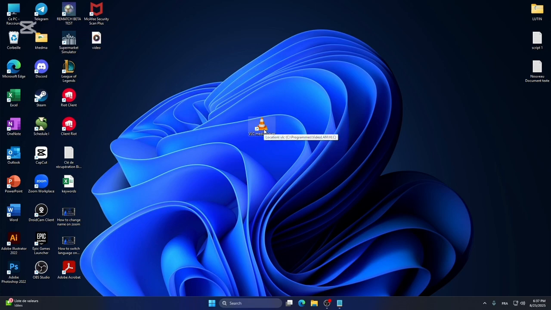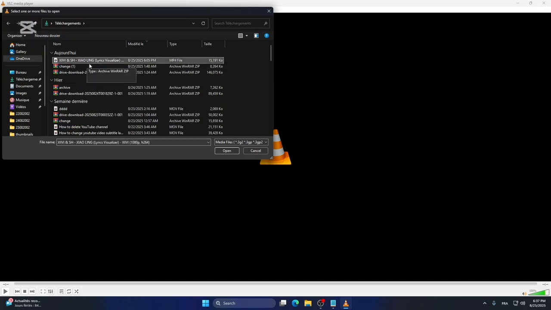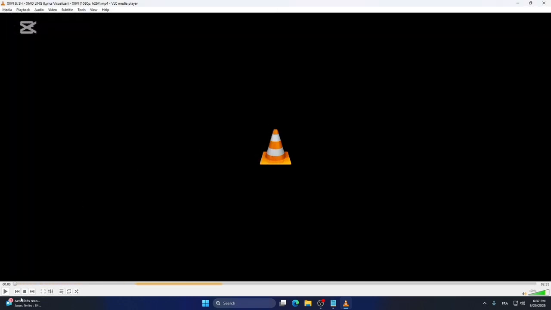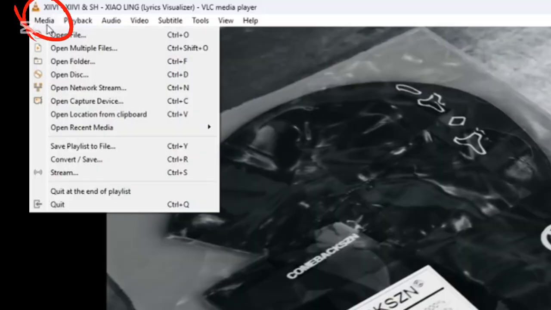So first of all, you go to VLC Media Player, you click on Media, and then Open File to upload the file you want to edit. Now that it's uploaded, you go to Media again. You click on Convert/Save.